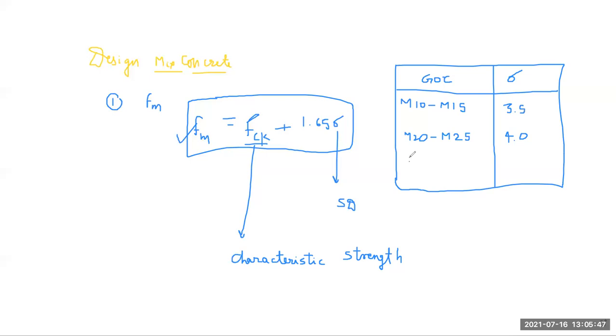And for M30 grade of concrete, that means for M30 to M50, we have sigma value as 5.0. So if you use M30,